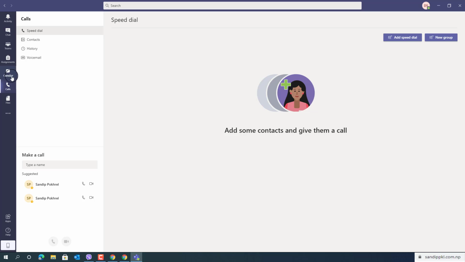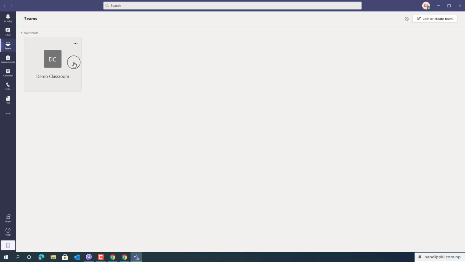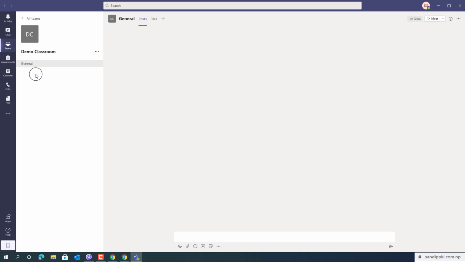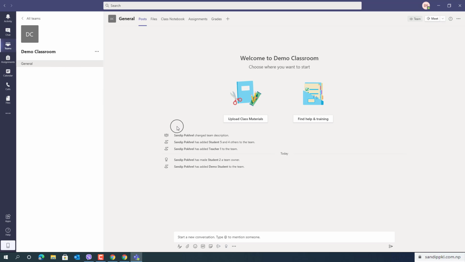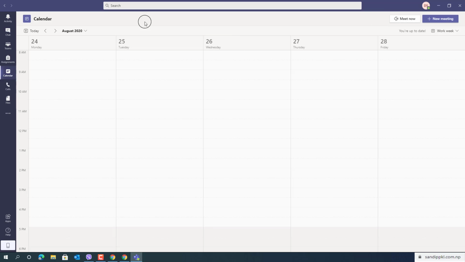and move to Teams. Here you can see demo classroom, and if you are starting any meeting within a class, if you are a teacher, it would be better to go through your individual class and set a meeting. For that, you can just go through Meet Now option. You can click more options in Meet Now and schedule a meeting. Next option to schedule a meeting is calendar. You can move to calendar, and within calendar you can create a new meeting